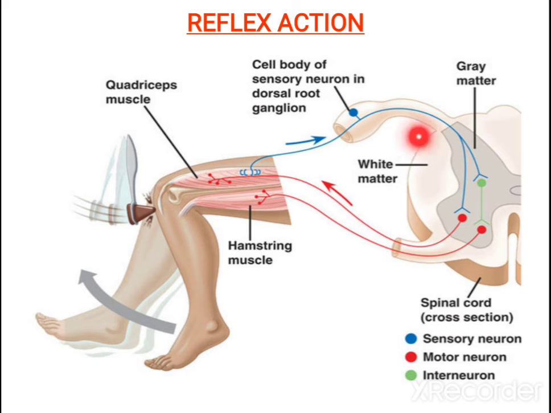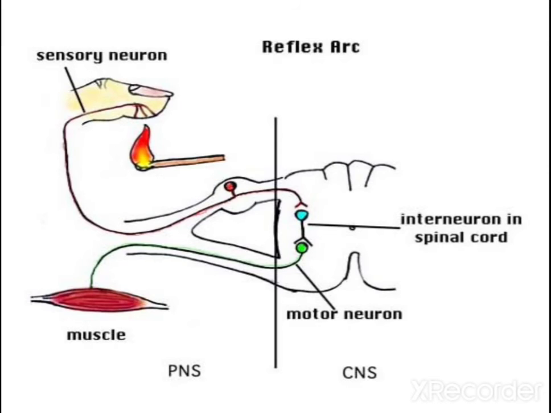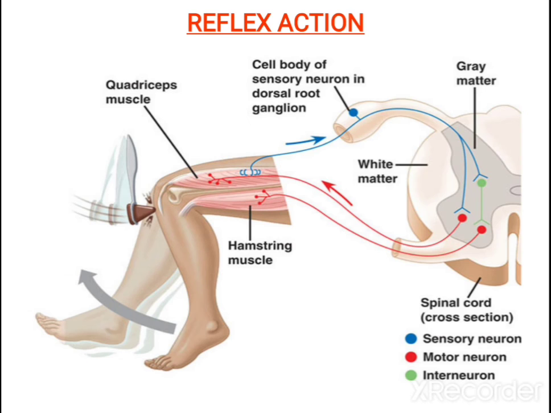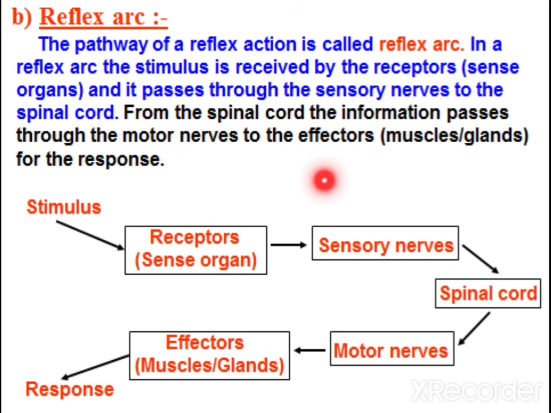In another way the diagram has been shown. What is given in blue color is the sensory neuron, red color is the motor neuron, and the interneuron. The same diagram. This diagram will be simple for you, children. You can practice in your notebook. This is the flow diagram showing the reflex arc. The pathway of reflex action, you call that as reflex arc.